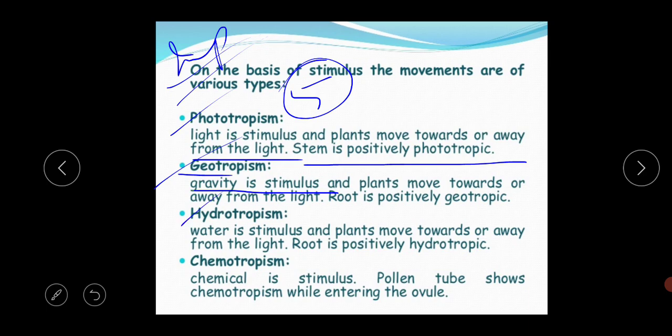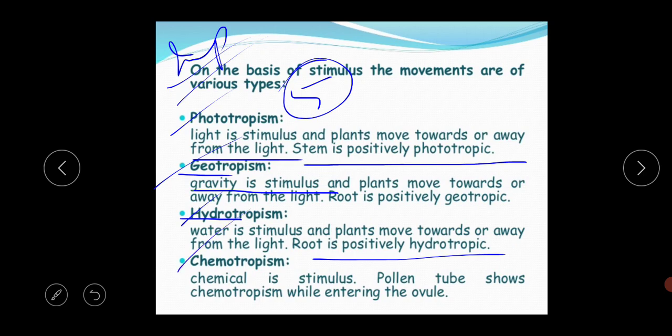Next is hydrotropism. Hydro means water. So what is the meaning of hydrotropism? Here the water is the stimulus and plants move towards or away from it. Here the root is also positively hydrotropic. The root always shows positive geotropic and hydrotropic movement because water is present inside the soil. The root is there near the soil, so that's why the root is positively hydrotropic.